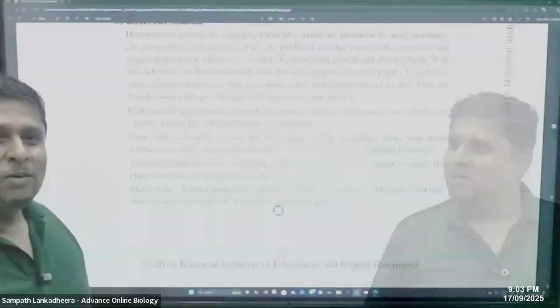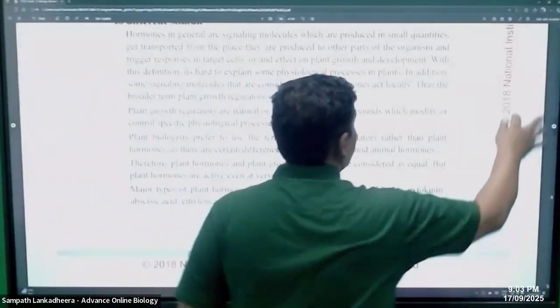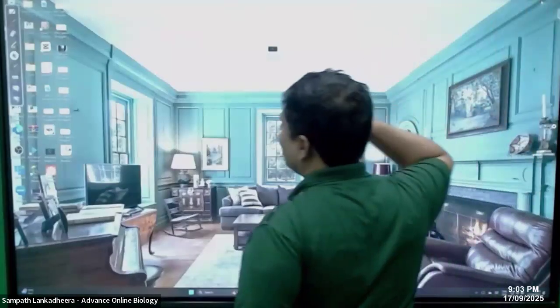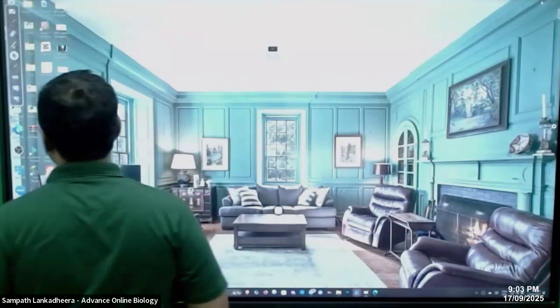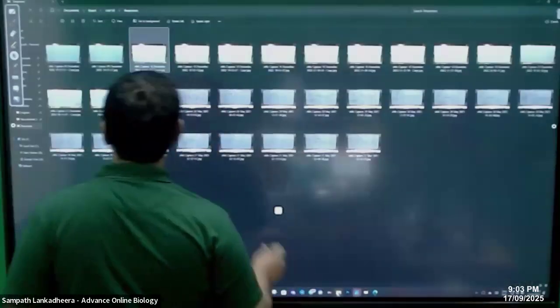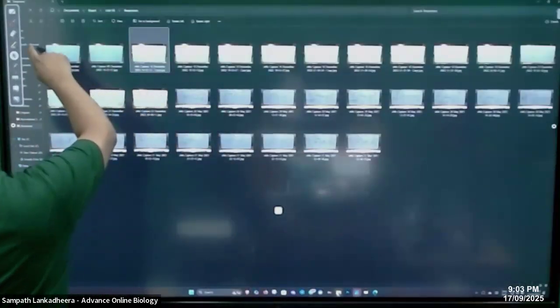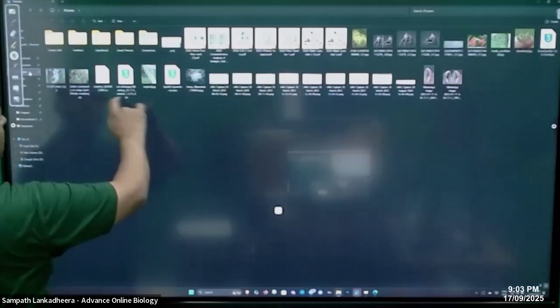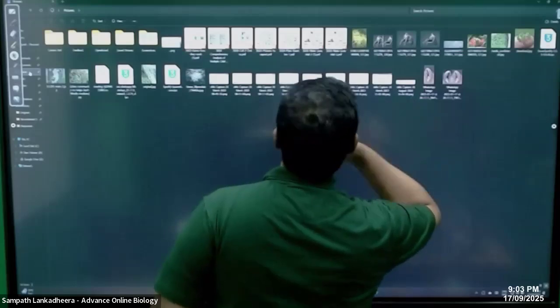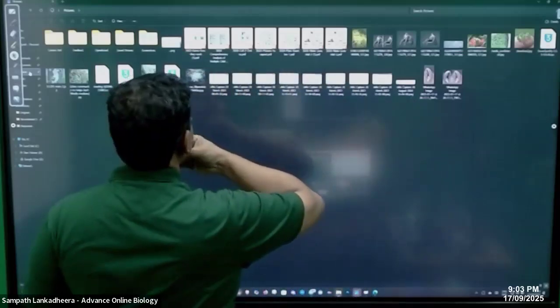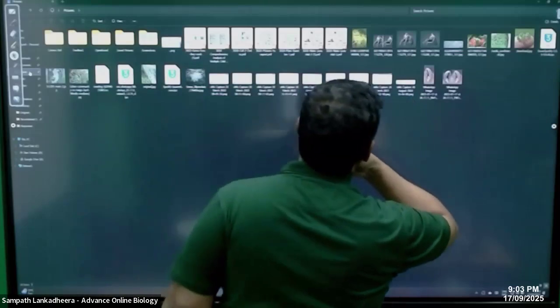So we drew a nice diagram, students, for plant hormones. Let me show you what I drew in the Kurunegala class. Maybe some Kurunegala students are in the class too. How is life? So this is your diagram. I'm showing them. Where is that?